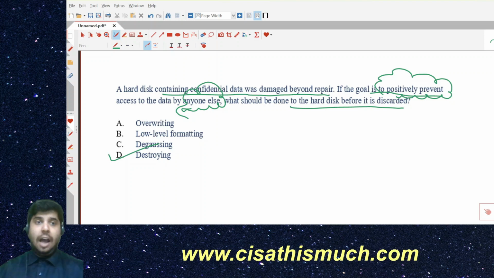Some people can argue with you, saying no, this is not the best thing, that is the best thing. But if you want to clear this exam, you have to follow the ISACA mindset. What ISACA says is that for them, destroying is the best option. Rank one. So we have to go with ISACA's method here.